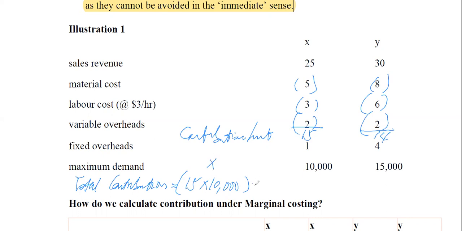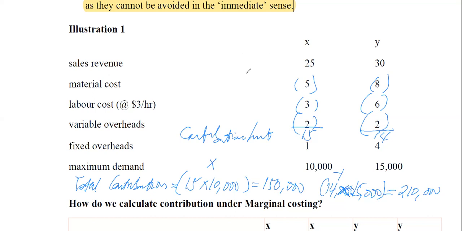Put here product X. That gives us 150,000. And we are producing 14. We are making 14 for product Y. That's 15,000 units. And that's going to give us 210,000. So our total contribution in marginal costing becomes 150,000 plus 210,000, and that's 360,000 for marginal costing.